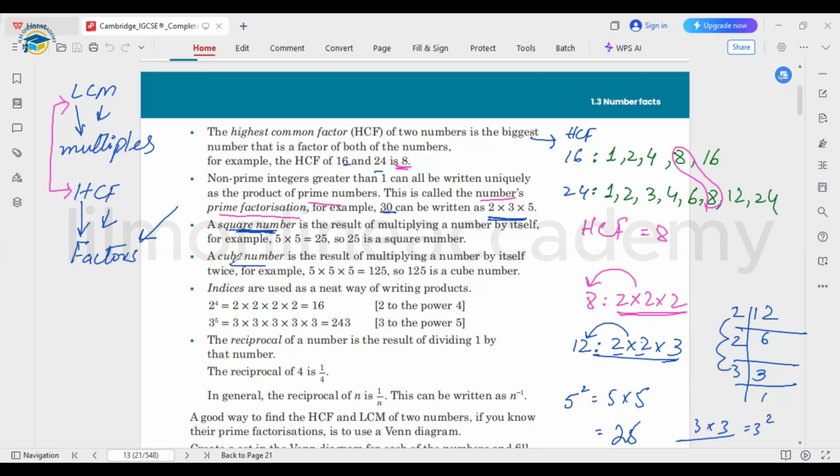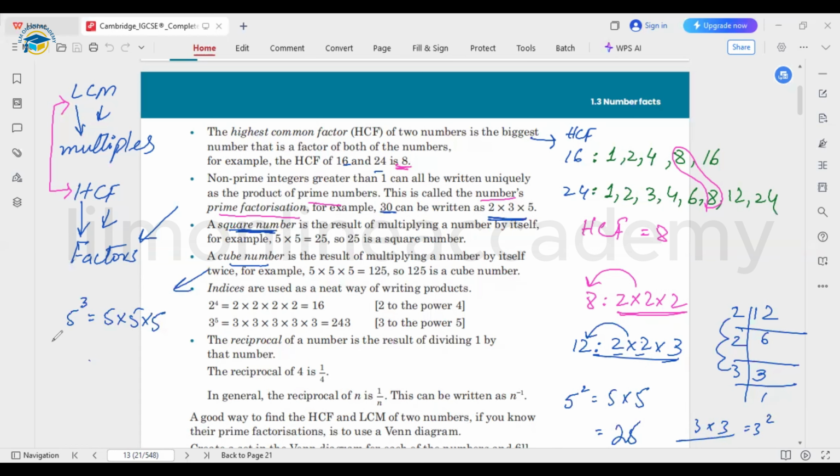Next is the cube of the number. In cube, the same number is going to be multiplied thrice. Fine. For example, if I'm going to find out 5 cubed, this would be 5 times 5 times 5. Okay, so this is the cube of the number. Similarly, other numbers can also be used.